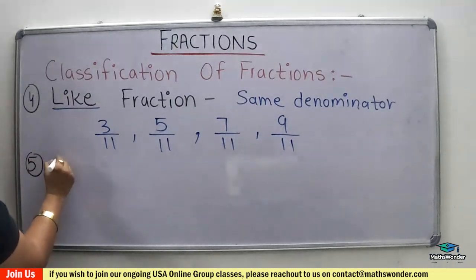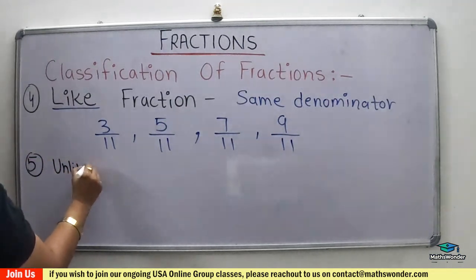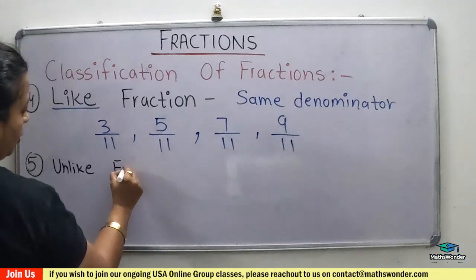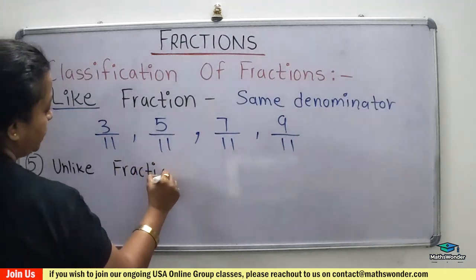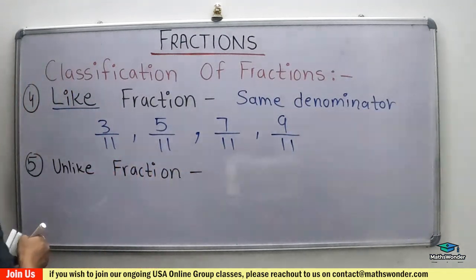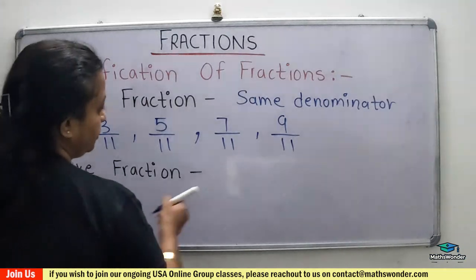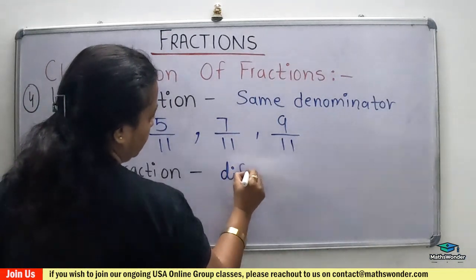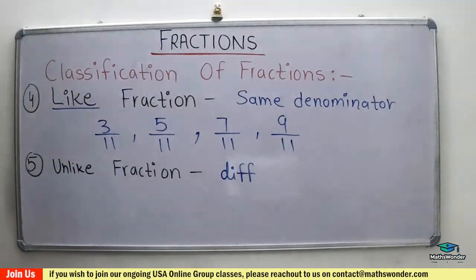The fifth one is unlike fractions, as the name suggests. When the denominators are different, we call it an unlike fraction, right? Different denominators.